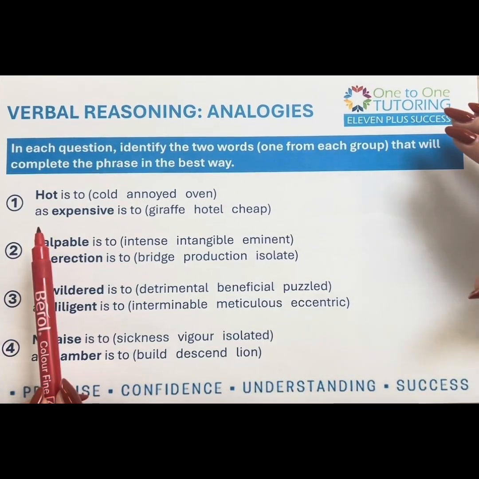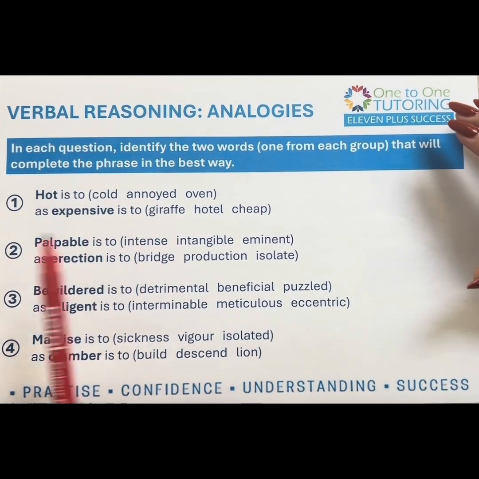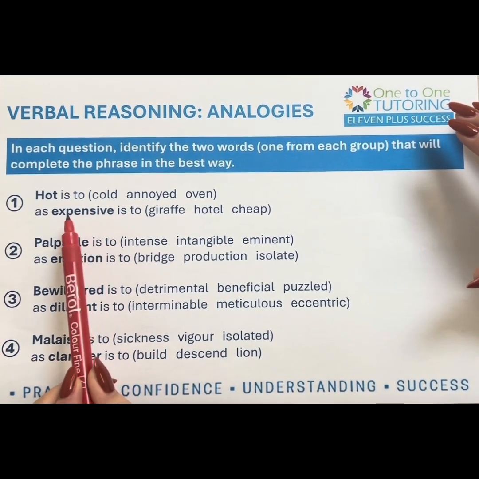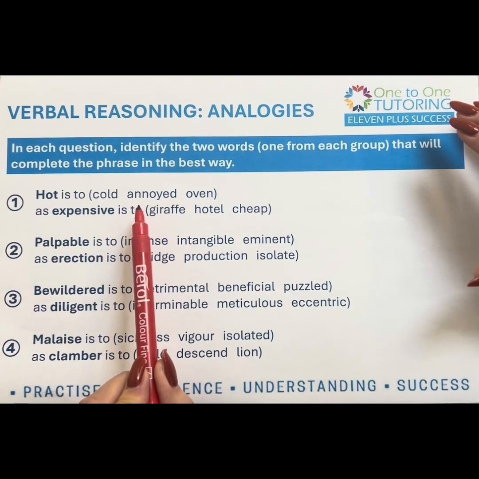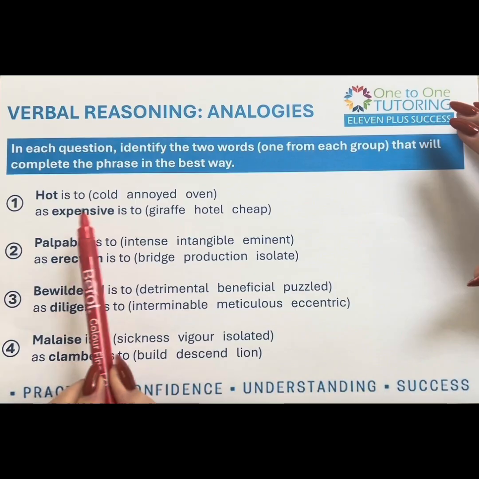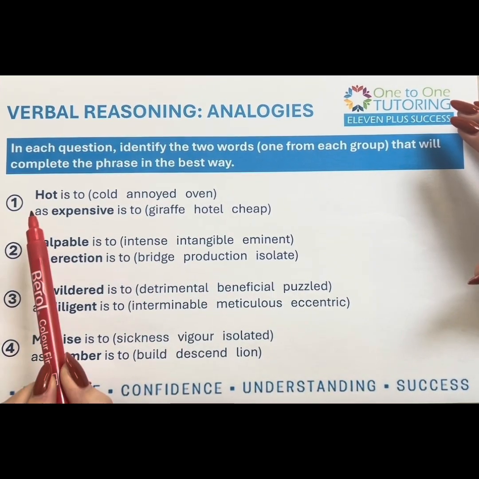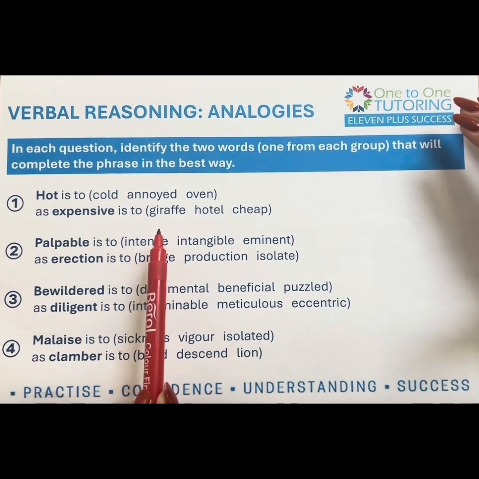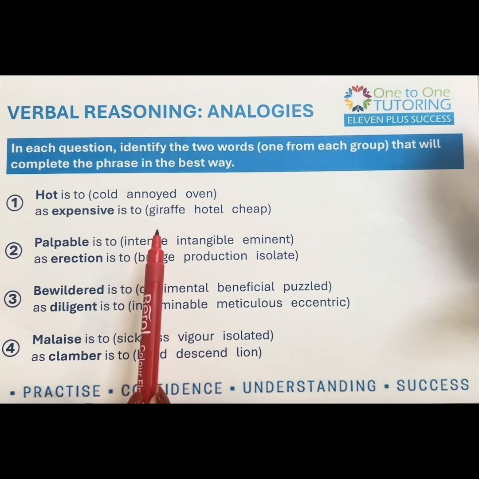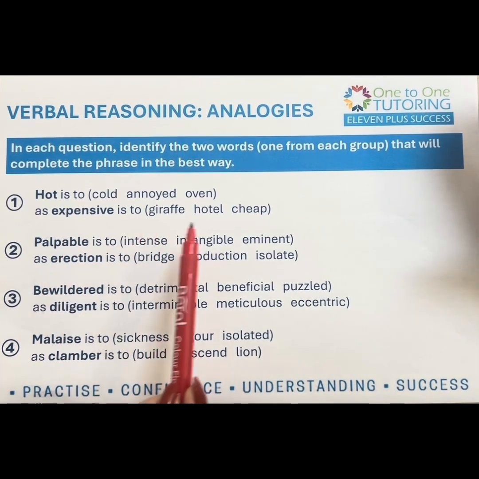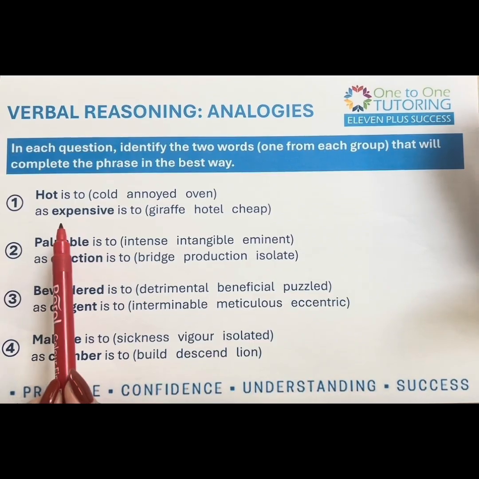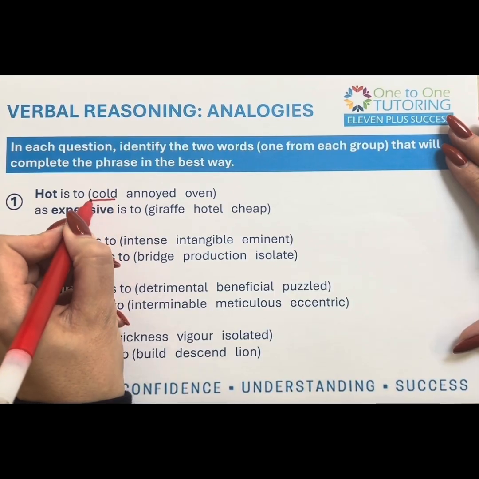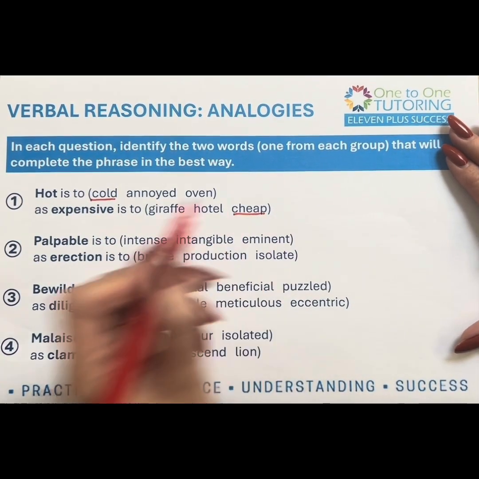So the first example here, we've got hot is to something as expensive is to something. Well, I can see that I've got cold there as an antonym. I don't think annoyed has anything to do with it, and the oven gets hot, but I don't think that's anything to do with it either. So I'm thinking maybe I'm going for antonyms, opposites. And then I've got expensive is to giraffe. Well, I don't know how much they cost, but I don't think that's the correct one. We can have an expensive hotel, but obviously the opposite of expensive is cheap. So what I would be doing here is I want to underline the two that I've chosen.